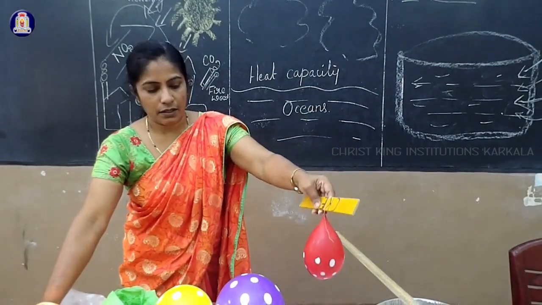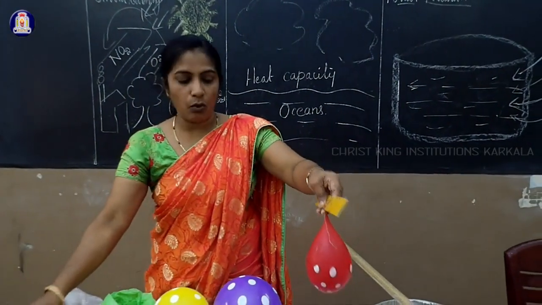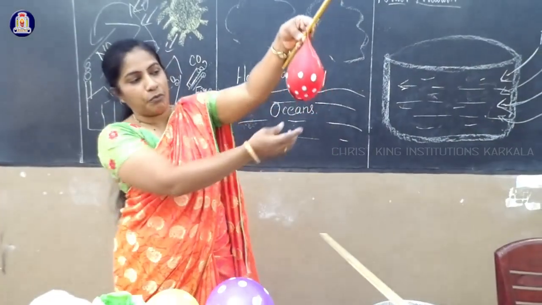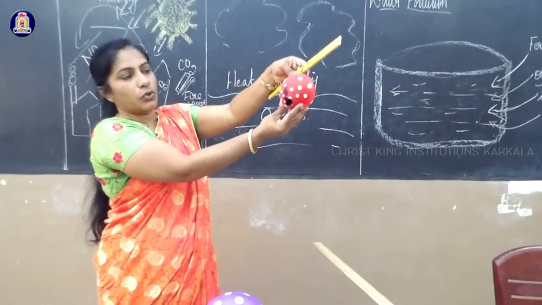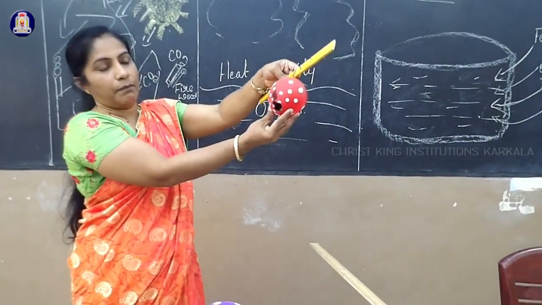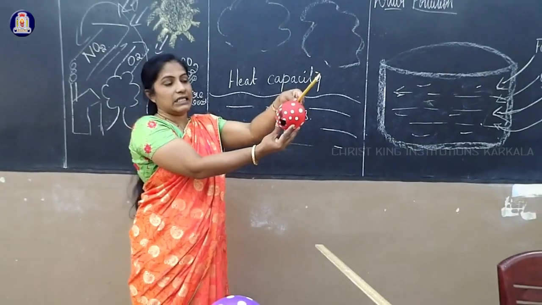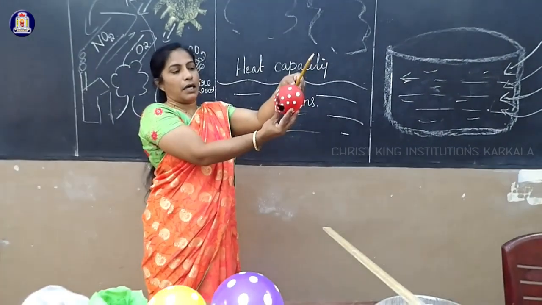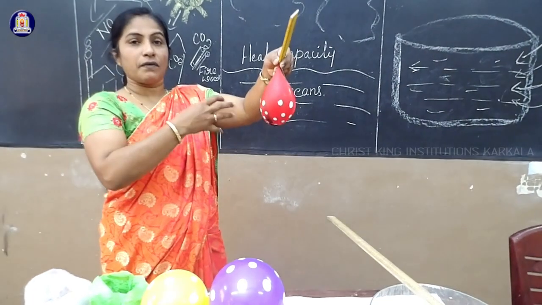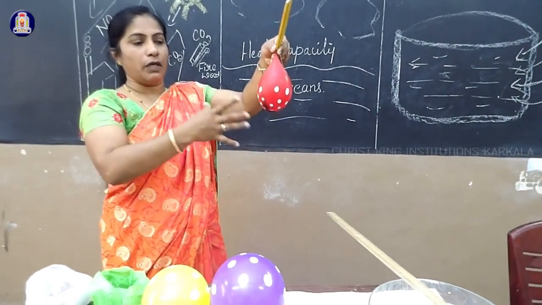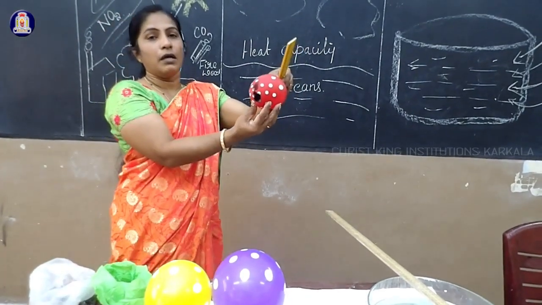See, this indicates that much more heat is absorbed, about 1,000 times. We can see only the black residue, and that is because of the flame. The flame of the candle releases carbon dioxide and carbon particles. But within a fraction of a second, if air is present, the balloon will blast. But if we heat the balloon with water, nothing will happen for a while.